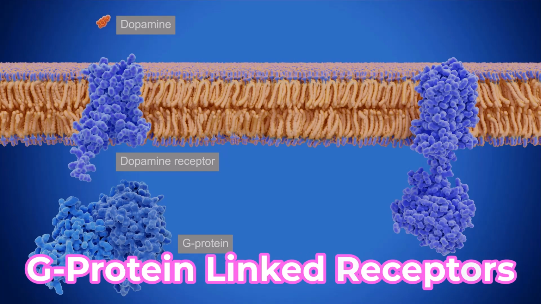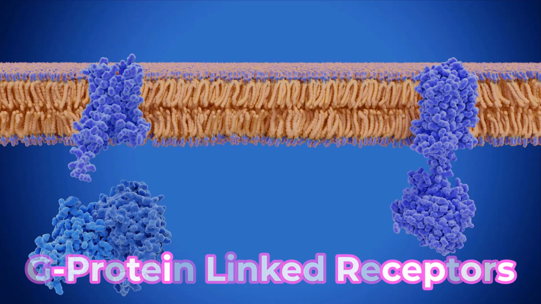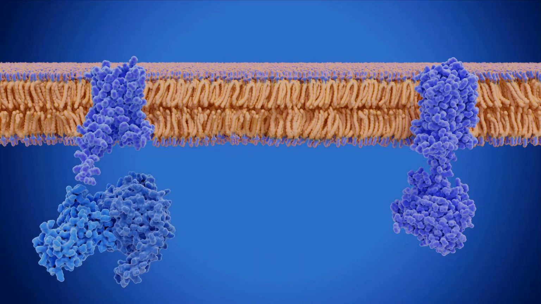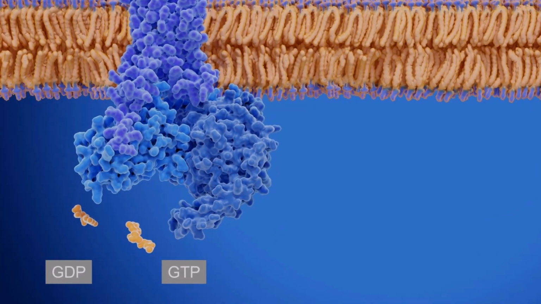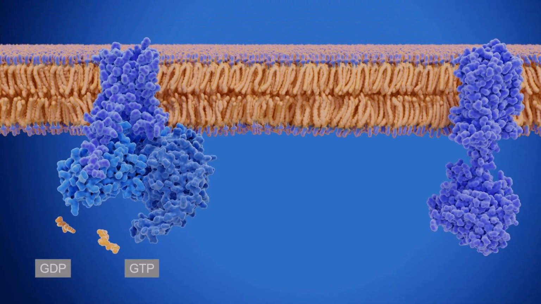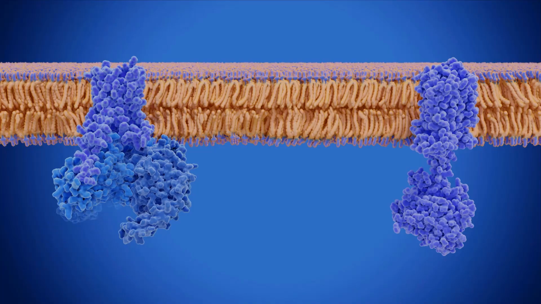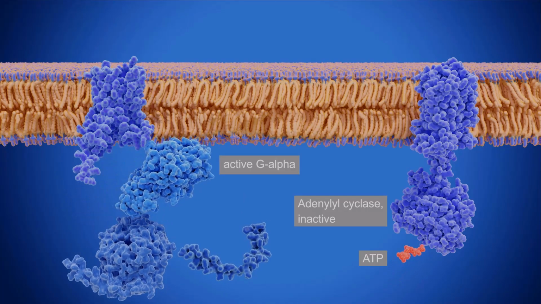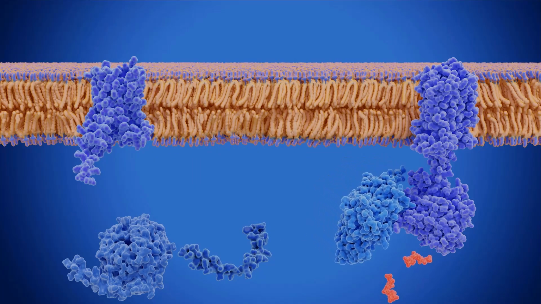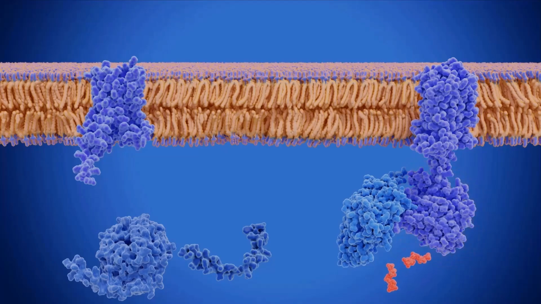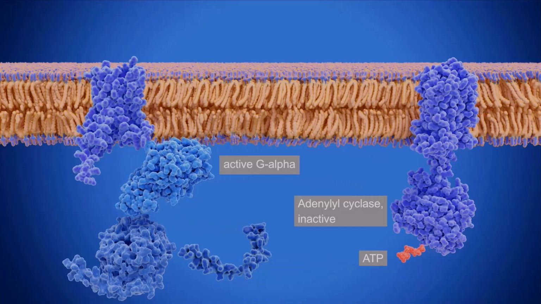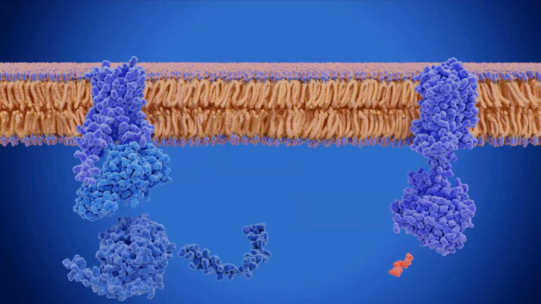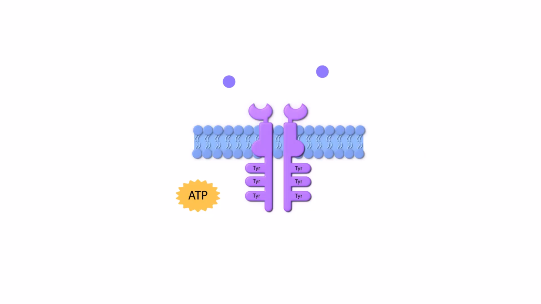G-protein linked receptors. Once the ligand binds to the receptor, the resulting change in shape activates the G-protein. The G-protein releases guanosine diphosphate or GDP and picks up guanosine triphosphate or GTP. The G-protein then splits into two subunits. One or both of these G-protein fragments may be able to activate other proteins as a result. After a while, the GTP on the active subunit of the G-protein is hydrolyzed to GDP, causing both subunits to become deactivated. The subunits then reassociate to form the inactive G-protein, and the cycle begins once again.